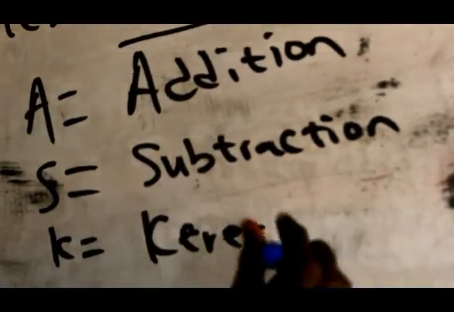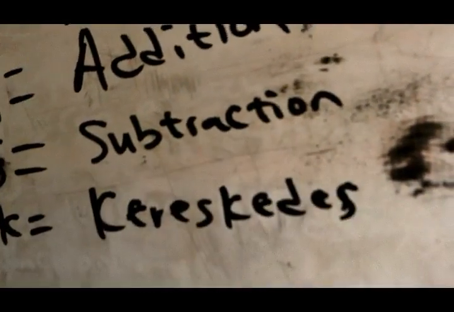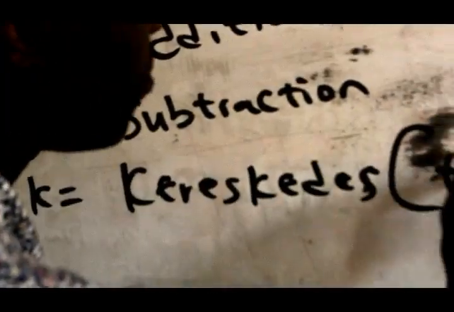This particular word is in the Hungarian language. The meaning of this word, keres, is trading. Trading in English is a kind of business mathematics.